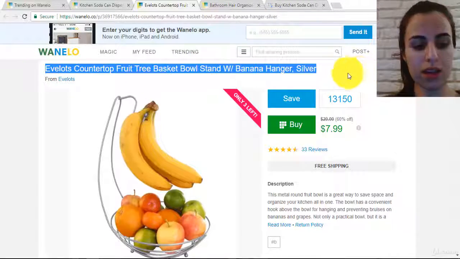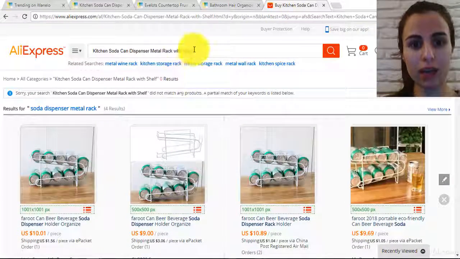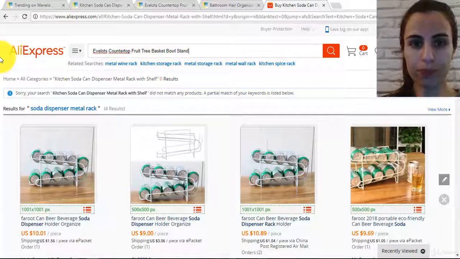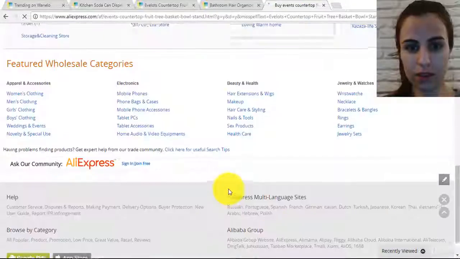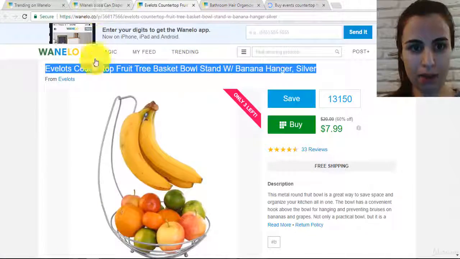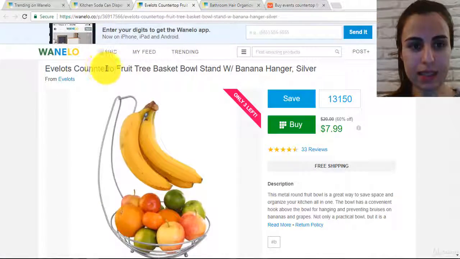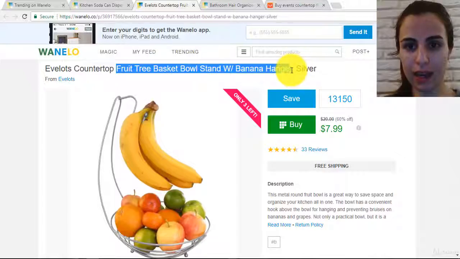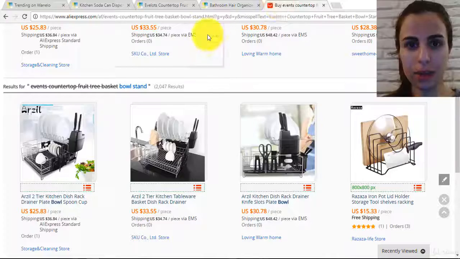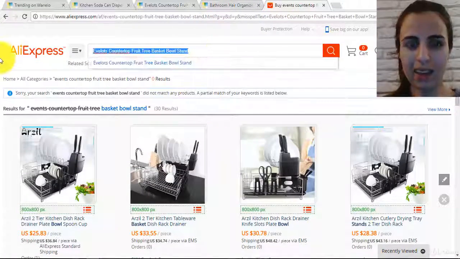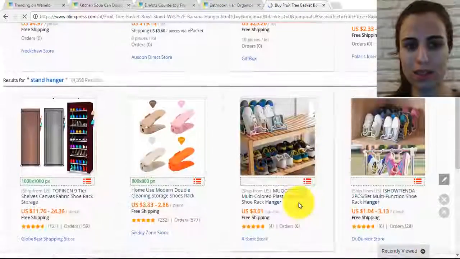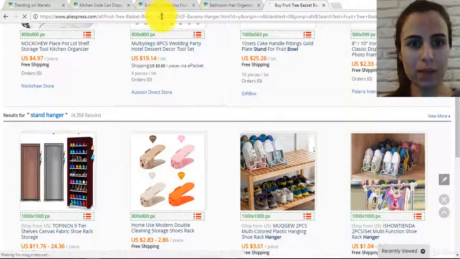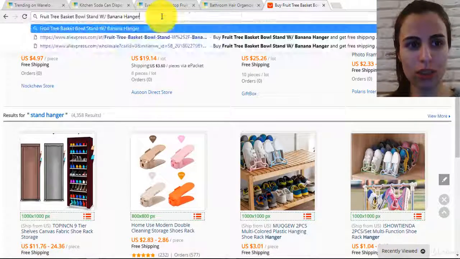It's also nice. Let me check if we can find it on AliExpress. So maybe we have to search something different. Let's say fruit basket, like this hanger, and let's paste it in here. I think I have seen this item before on AliExpress, so I'm pretty sure it's here somewhere. Let me try to search on Google.